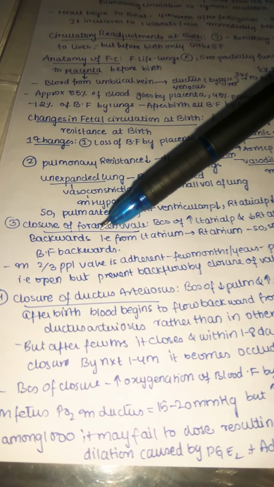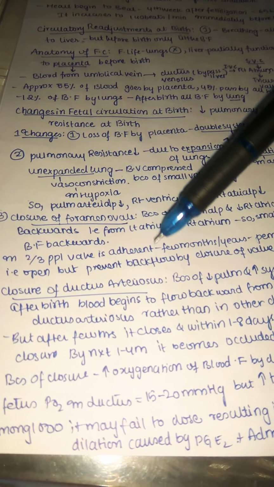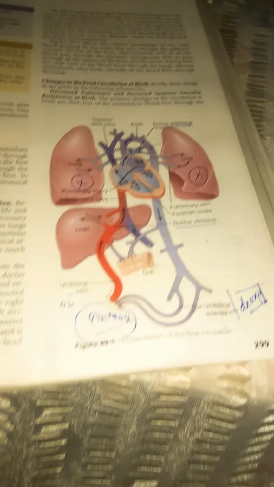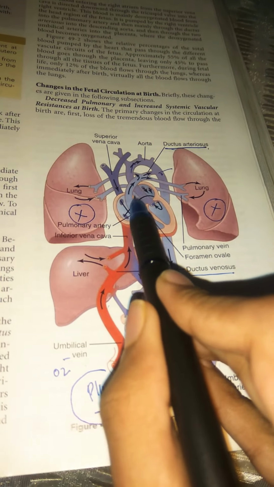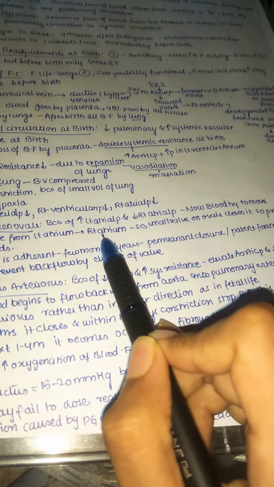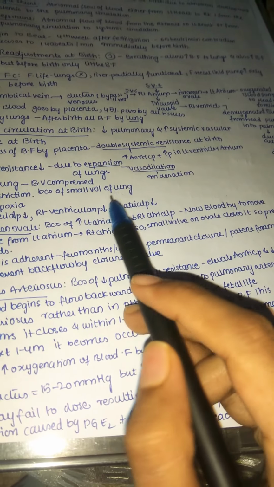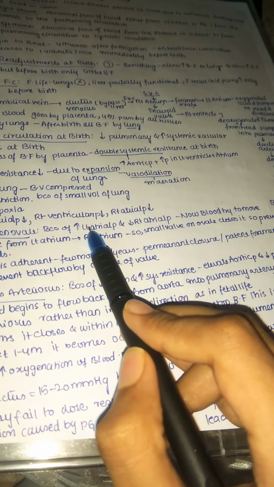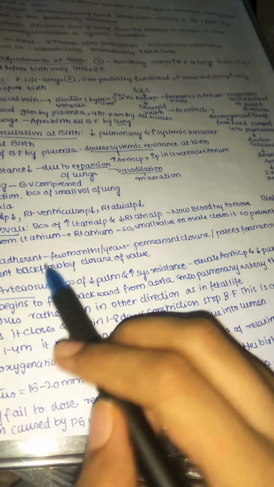Next, the third step which takes place is closure of the foramen ovale. The foramen ovale, as we have seen, is present between the right atrium and left atrium. Why does this close? Let us see here. Because of the increase in left atrial pressure and decrease in right atrial pressure. Normally in our heart now also, the left atrial pressure is 2 to 3 millimeters of mercury higher when compared with the right atrial pressure.